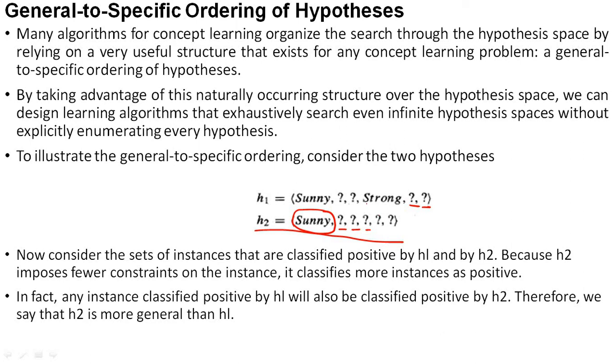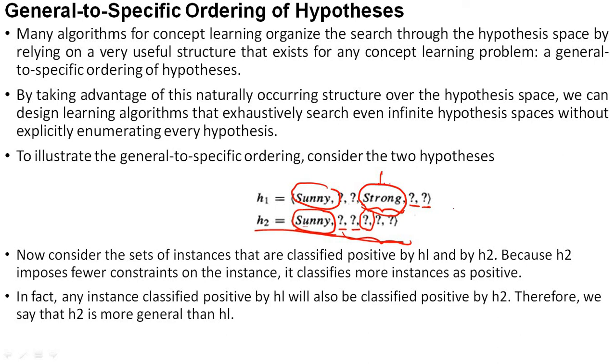Now as you can see, in H1 the wind is strong, but here I am considering it as a question mark. The meaning is, the first hypothesis will accept the input only when sky is sunny and wind is strong. But the second hypothesis will accept the input when the sky value is sunny, and the rest of the values can be anything.